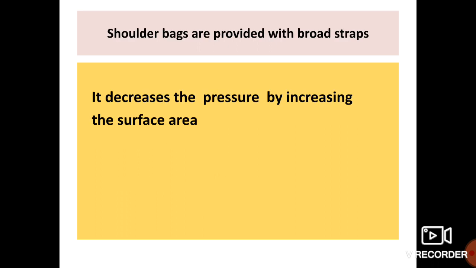Why are shoulder bags provided with broad straps? Now we are discussing pressure. When shoulder bags have broad straps, it decreases the pressure on your shoulder by increasing the surface area. Broad straps mean more surface area, thereby decreasing the pressure on your shoulder. That's why shoulder bags are provided with broad straps. It decreases the pressure by increasing surface area.